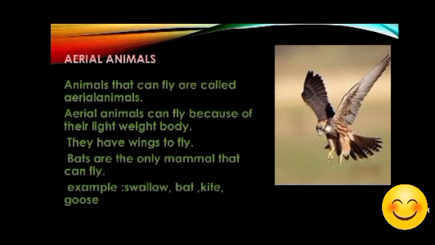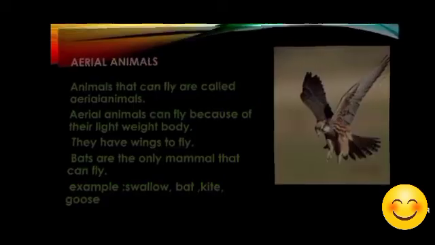Their one pair of limbs has been converted into wings. And two limbs are there, and feathers are there to protect themselves, for landing and flying. Examples of birds you can write, so many examples: sparrow, parrot, bat, kite. These are the examples of the aerial animals.